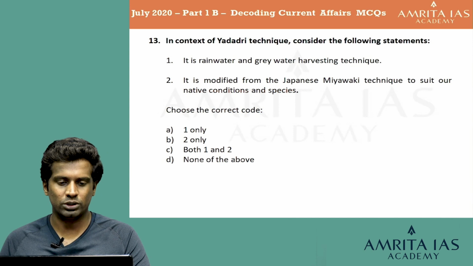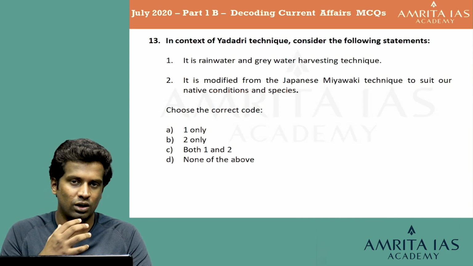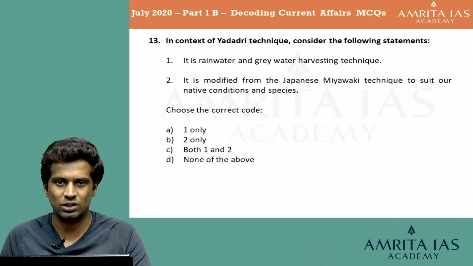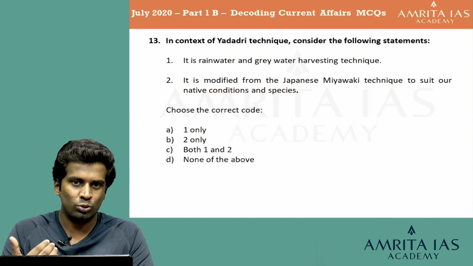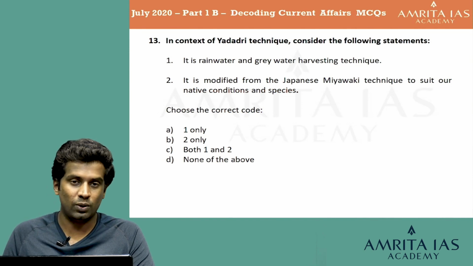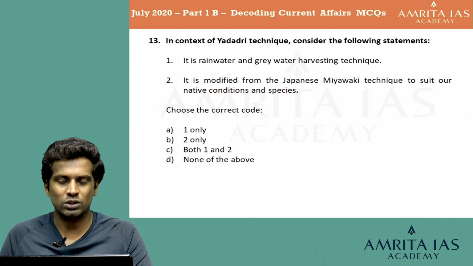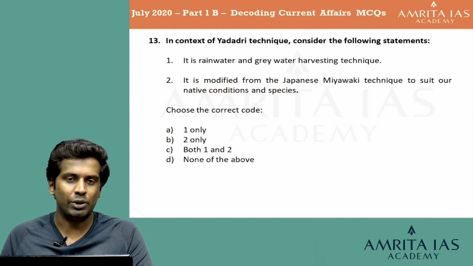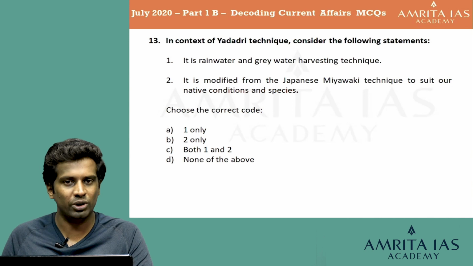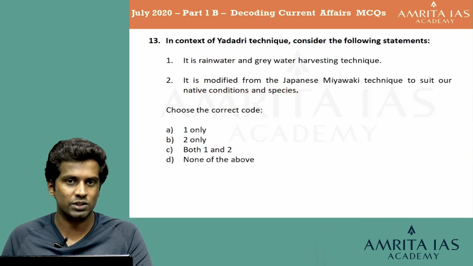So it's a two-statement question, and the Yadadri technique has been frequently mentioned in the newspapers. Even if you don't know about it, the Japanese Miyawaki technique in the second statement has also been very commonly mentioned in the newspapers because it is a technique for rapid afforestation of trees in urban areas. So the first statement is wrong. It is not a rainwater and grey water harvesting technique, but rather it is a method for afforestation.